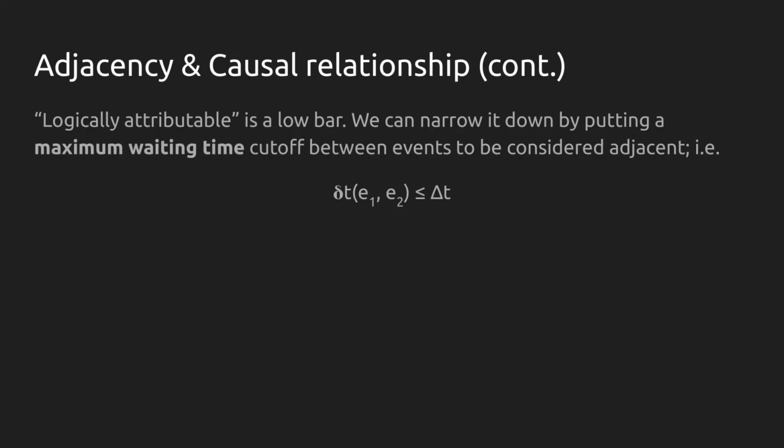We can also narrow down reachability by putting more constraints over the definition of adjacency. A common example is where you don't consider events that happen temporally too far apart from each other as adjacent. For example, if you're studying spreading of a disease that has a limited infectious period, that would determine a temporal upper bound on the adjacency between events. We will be calling this case the limited waiting time reachability. Clearly, you can define normal or unlimited reachability as just a special case of the limited waiting time reachability, where delta t equals infinity.